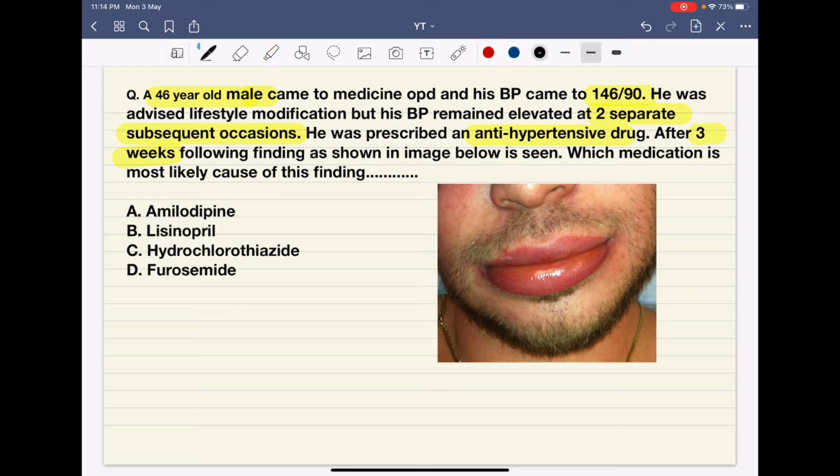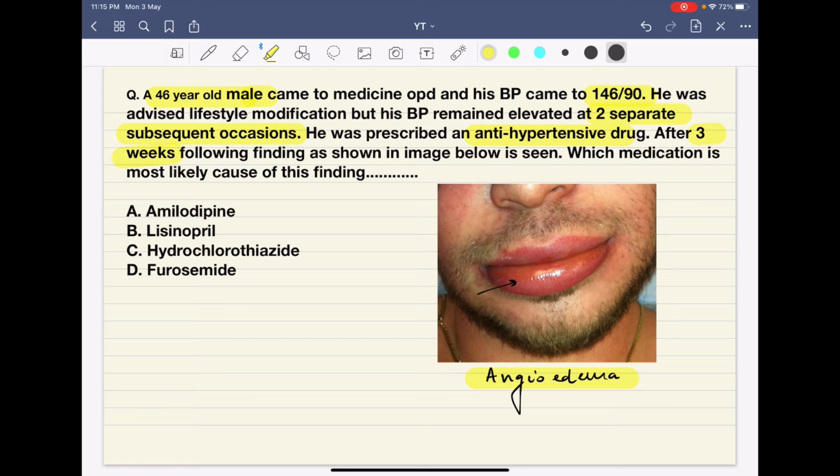So you can see here that in the mouth region, specifically in the lips, there is an edema. This edema is known as angioedema. Now you all know which drug causes angioedema. In these options we have to find that out.